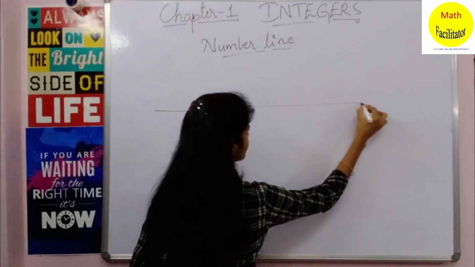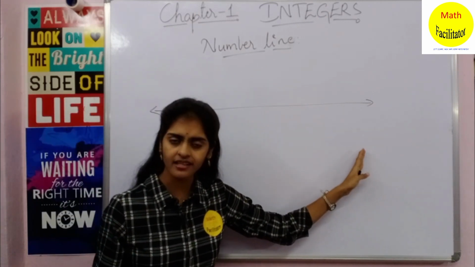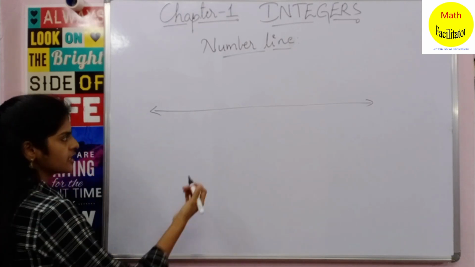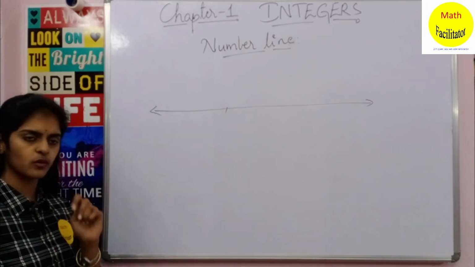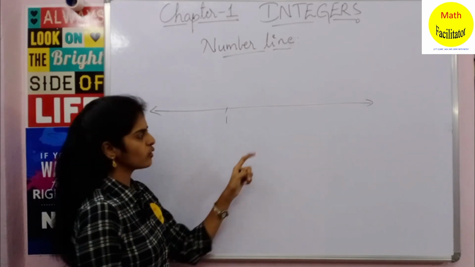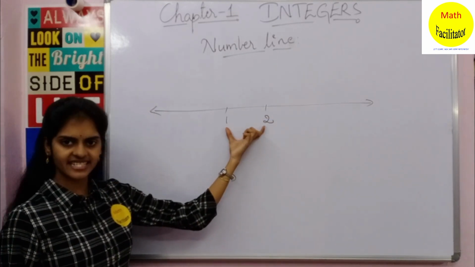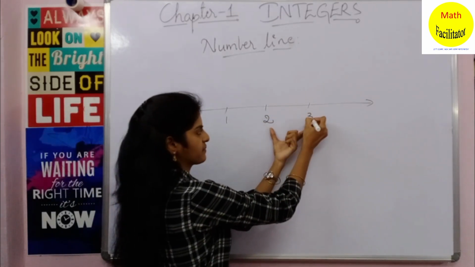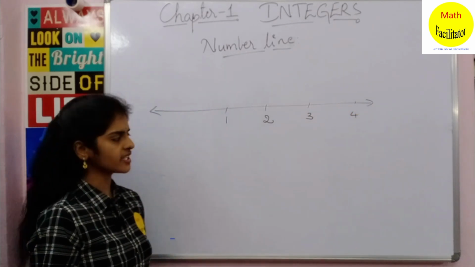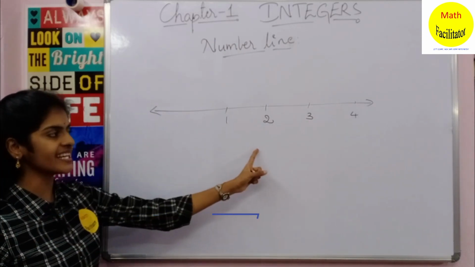A number line is nothing but a line that you draw, and you represent numbers on this line. Now if I want to represent natural numbers on the number line, how do I do that? Natural numbers start with 1. So write 1 here, and with a unit distance, a fixed distance, you mark 2. Now with the same fixed distance you mark 3. Similarly, with a fixed distance you mark 4.